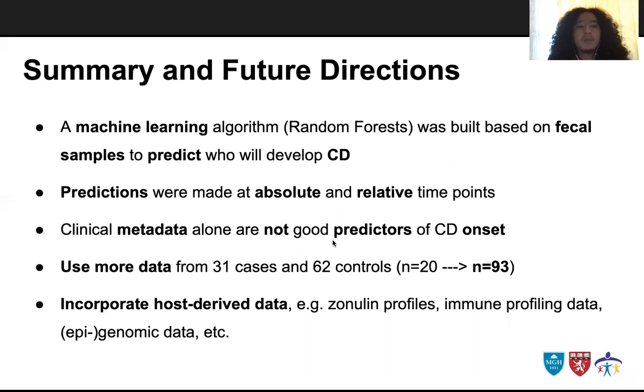In conclusion, we built highly accurate predictive models of celiac disease onset using microbiomic data both relative to the onset and absolute from birth. While clinical metadata alone are not good predictors, the best models were trained using microbes and pathways data. Soon, more data from 31 cases and 62 controls will be available for us to train even more accurate predictive models.